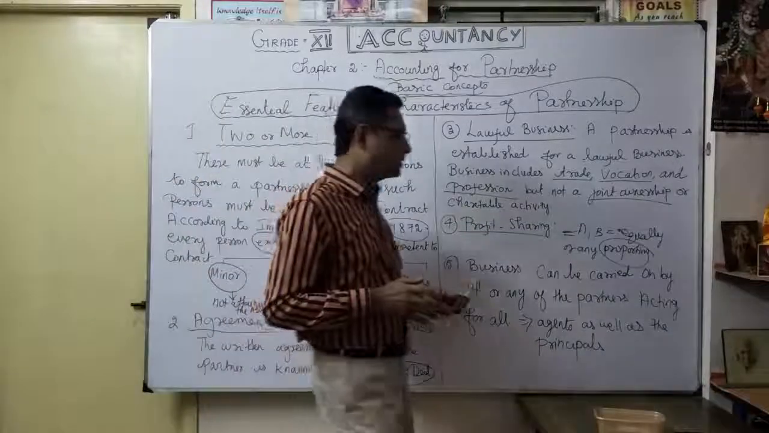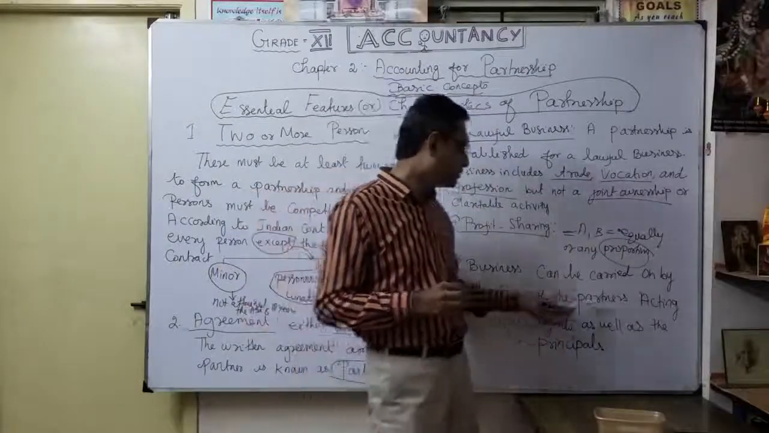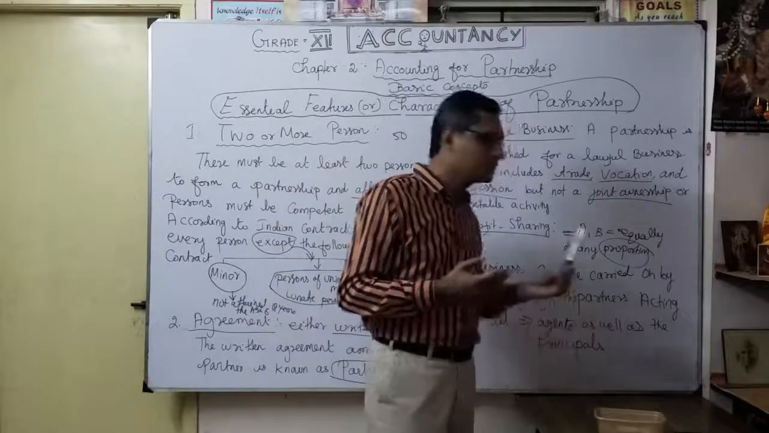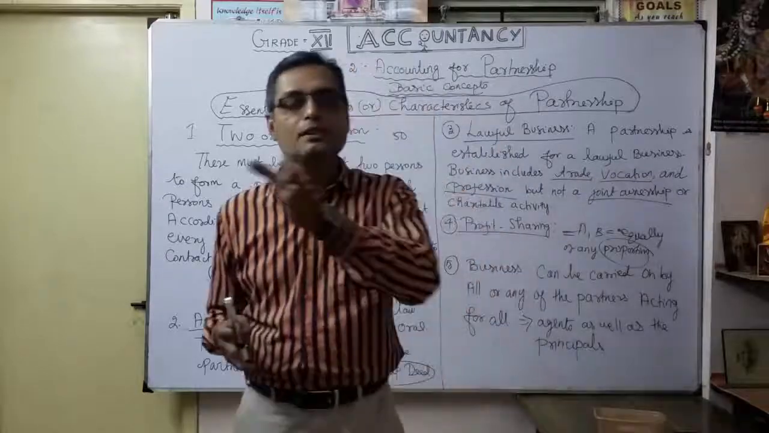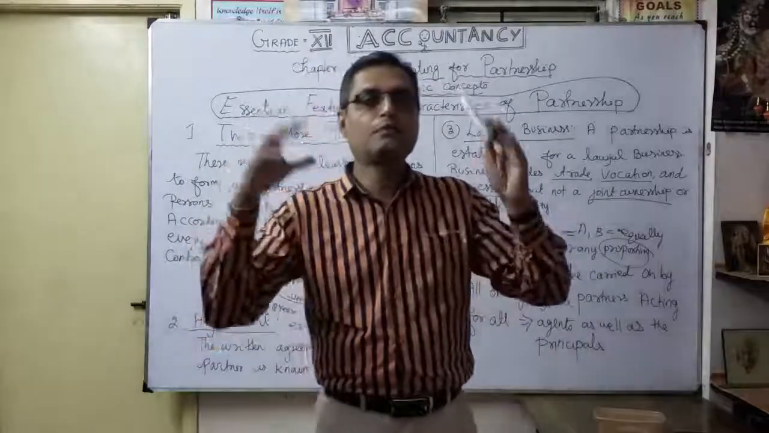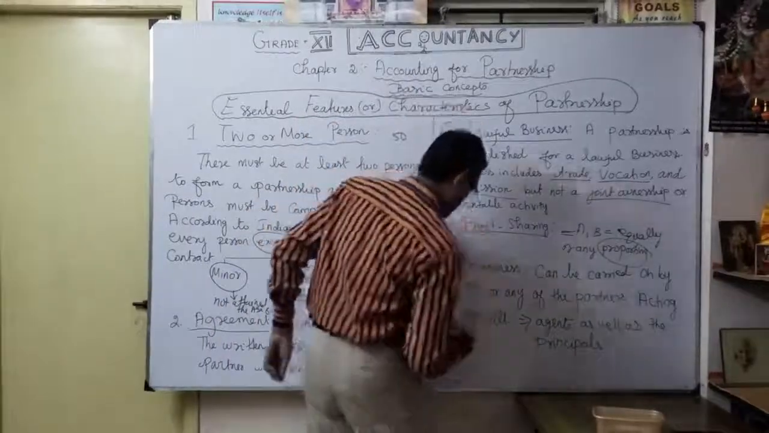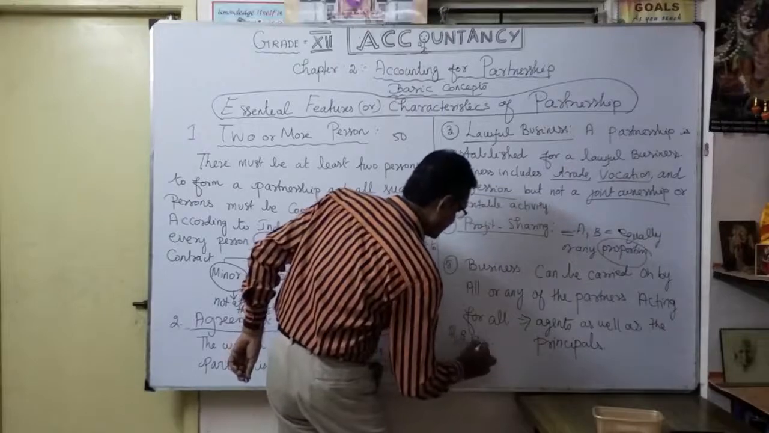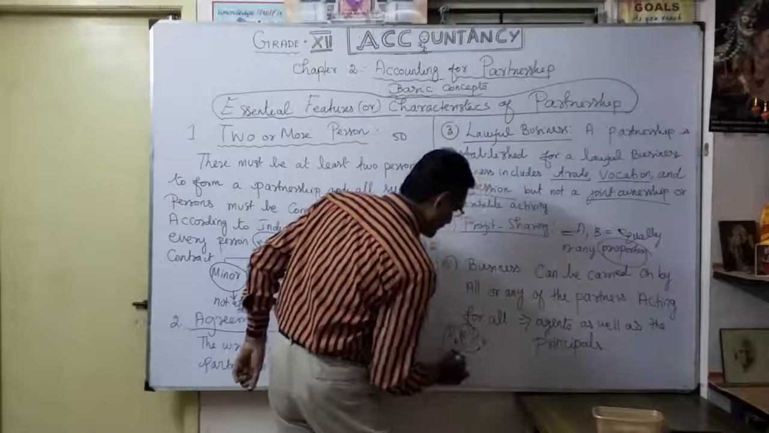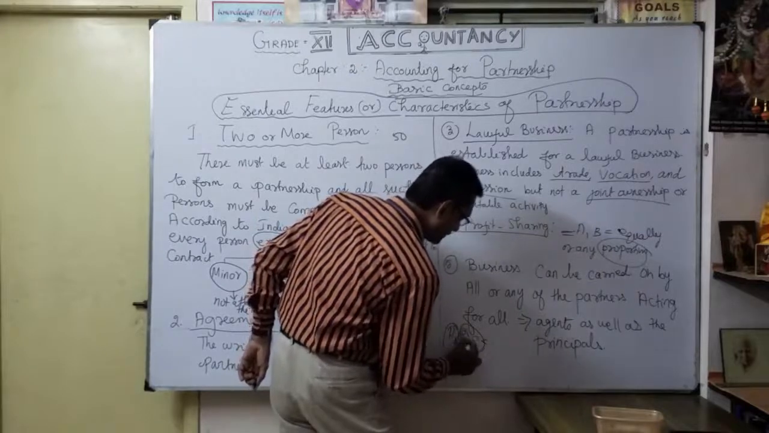Okay. Then we already discussed in our definition: business can be carried on by all or any of the partners acting for all. That means a person may be an agent as well as a principal. Suppose a person is an agent of the partners, bound by the rule. Similarly, as a principal, they can bind the other partners. Suppose A, B, C. For example, A, B, C, all three. Maybe A is the agent of the remaining B and C, and also their principal. Similarly, B is the agent of A and C.